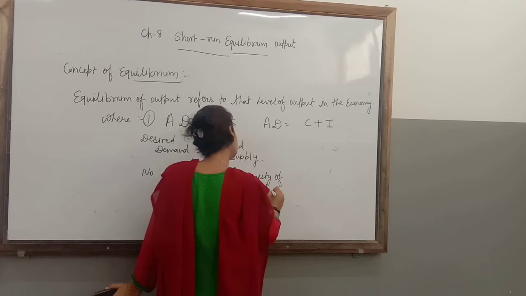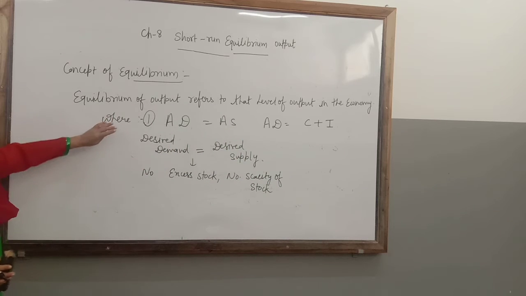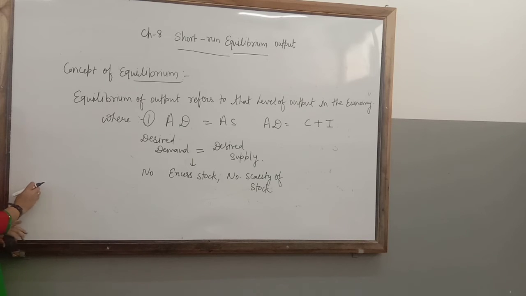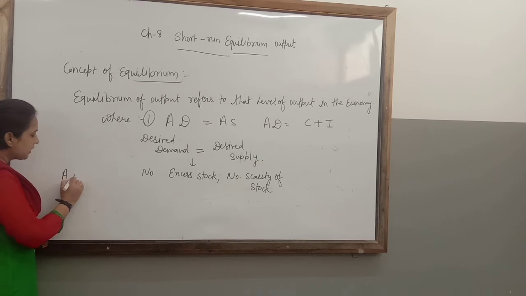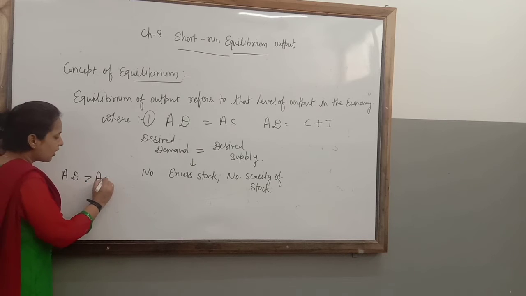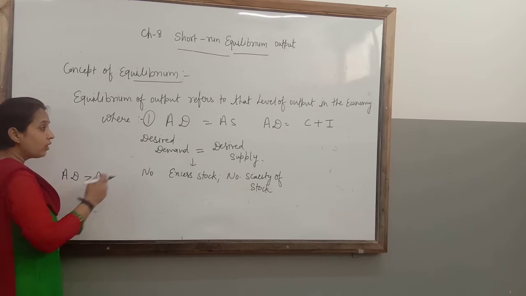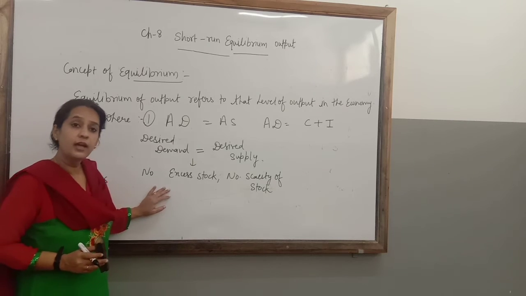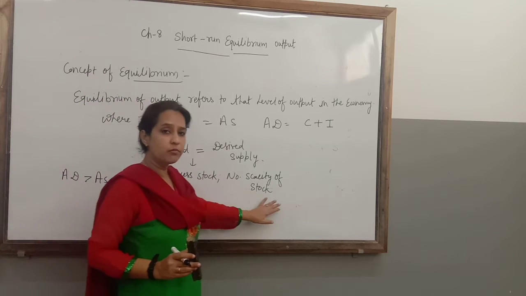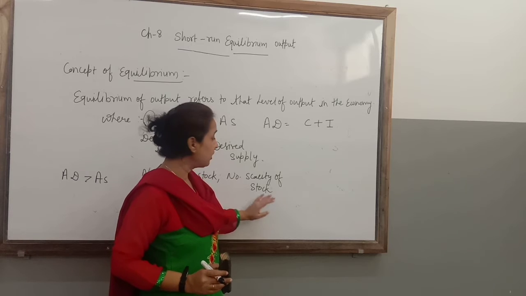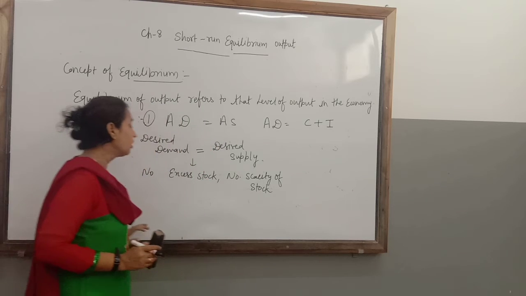Clear? If that is not the point, when AD is not equal to AS, then what happens? That is the alternative which I am going to explain. If AD is not equal to AS, then at the equilibrium point no excess stock is there and no unfulfilled demand will be there. Clear? It means no scarcity of stock will be there.